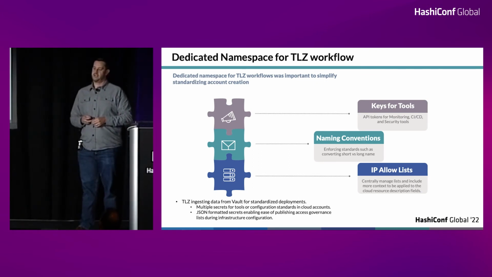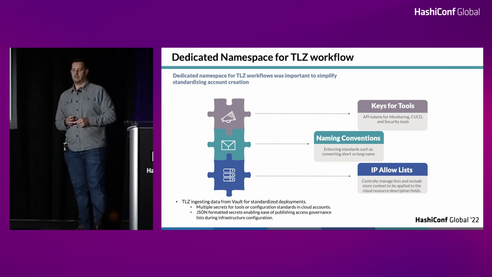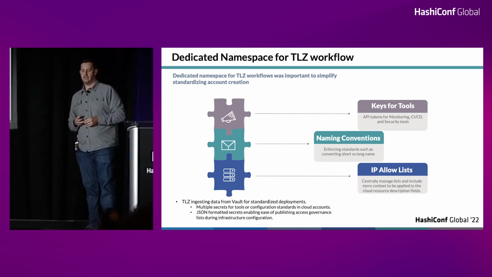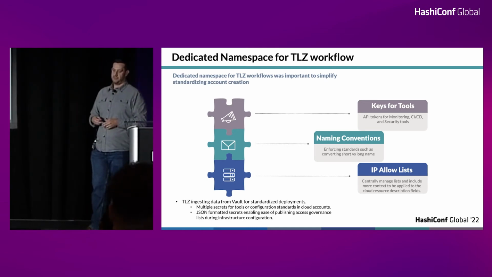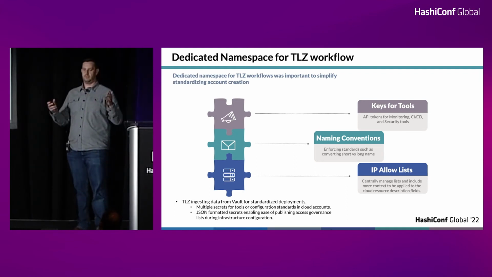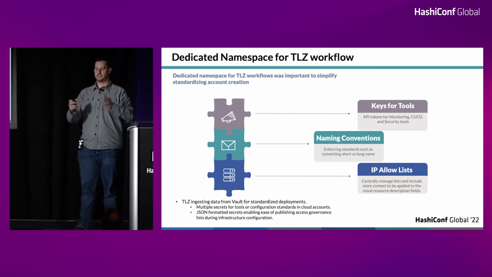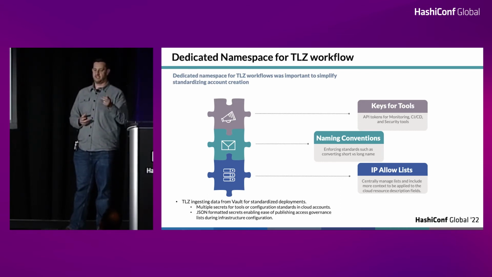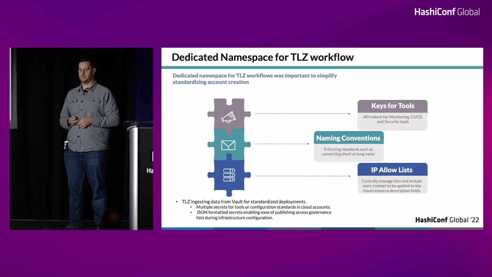So this is mentioning, like I said, the TLZ that we have when we're leveraging that dedicated namespace. The TLZ has its own namespace, which is referenced during deployments of cloud accounts. It's not a complete list of everything we're doing in there, but just a few big highlights. One of them happens to be the API keys for tools. Any of our monitoring tools or security tools that we're using, we are standardized on those across all of our other cloud environments. We want to be able to quickly reference the API keys and pull them in during the deployments, during that TLZ workflow.